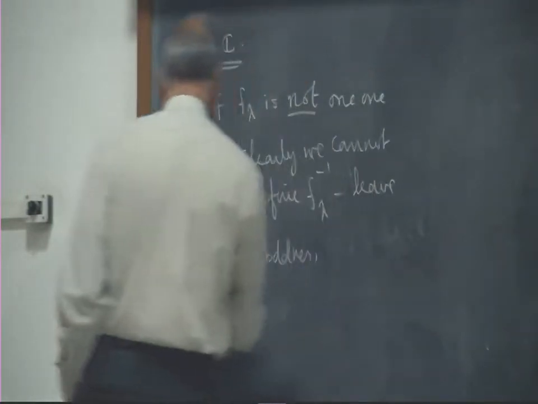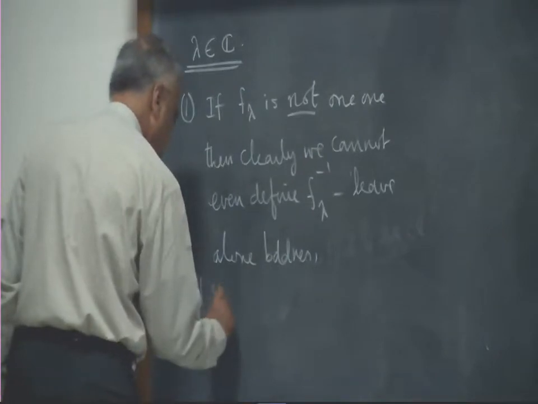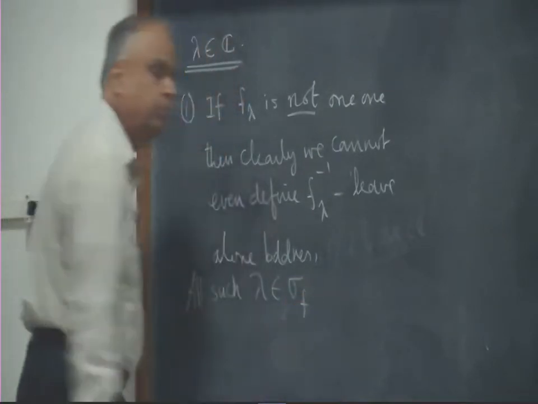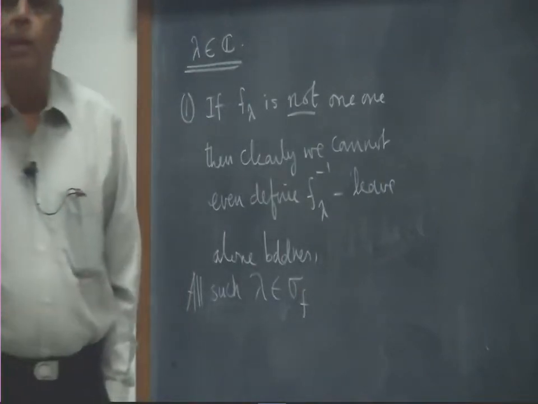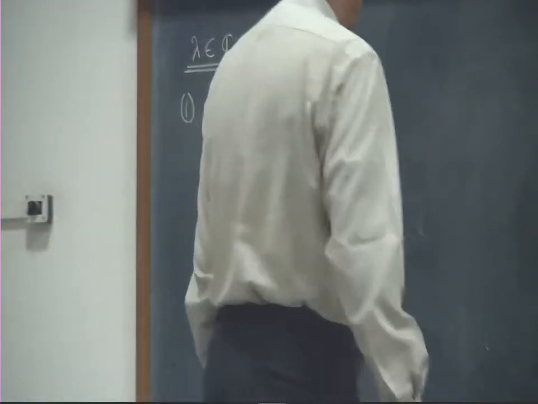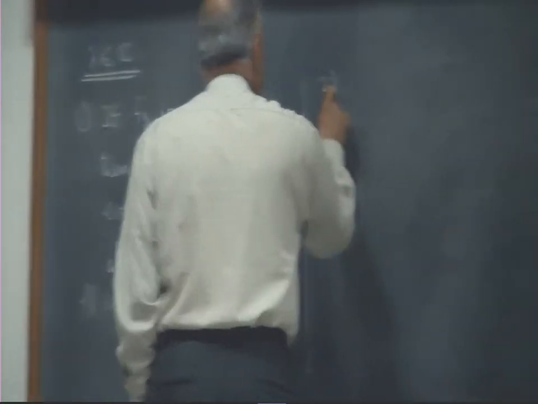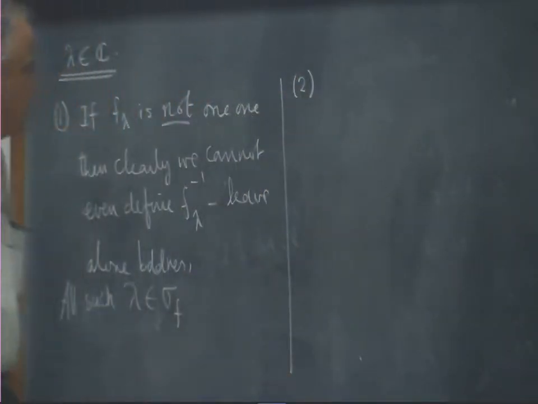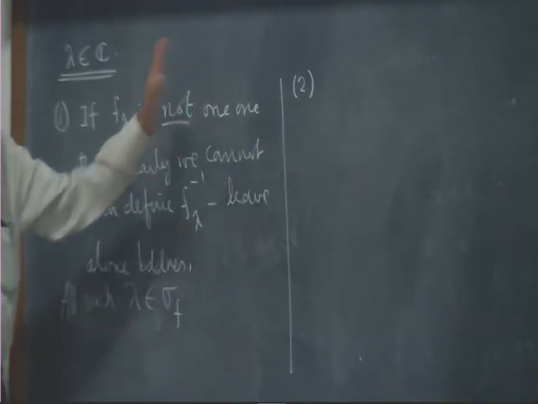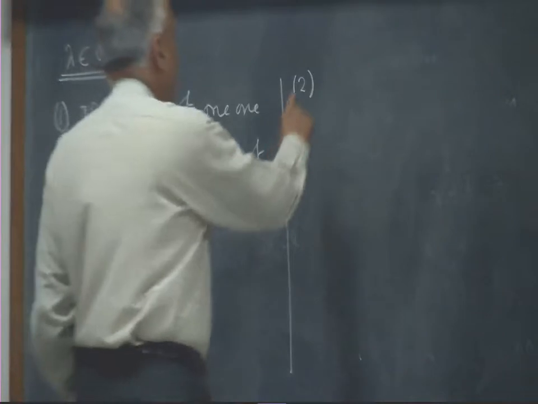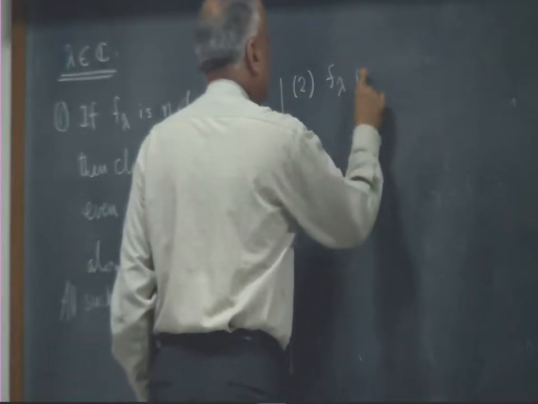Then all such lambda belong to sigma F, the spectrum. Okay, so that is one. The next set of points are those for which now they are away from this, that is, for which F lambda is 1-1.